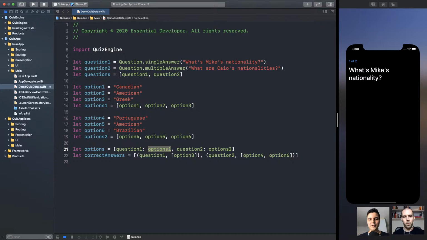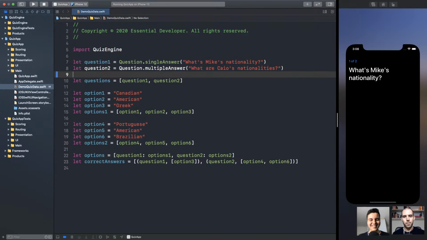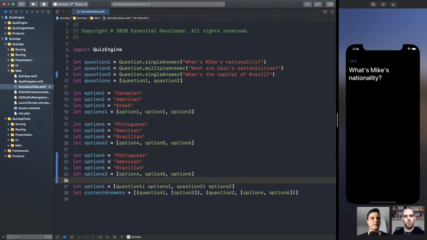For example, let's try to add a new question to this quiz. Question 3. What is the capital of Brazil? Now we need to create the options for this question. São Paulo? Is it São Paulo? Is it Rio? What is it? Is it Buenos Aires?